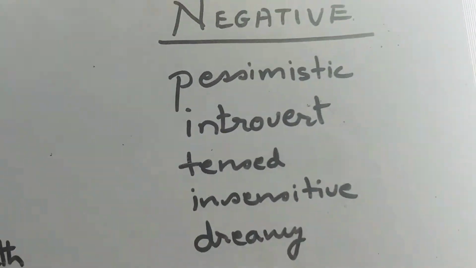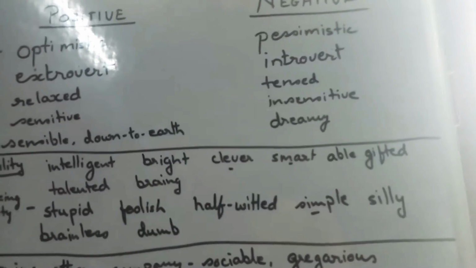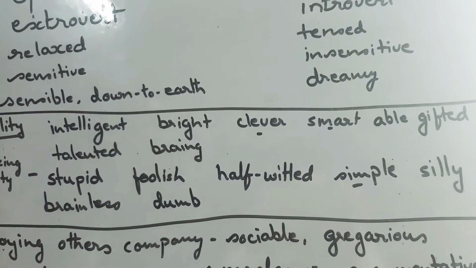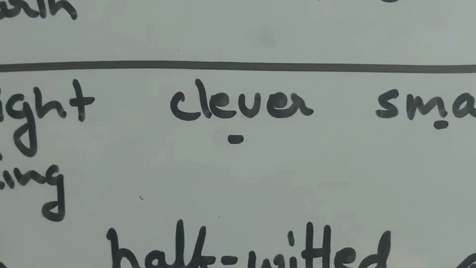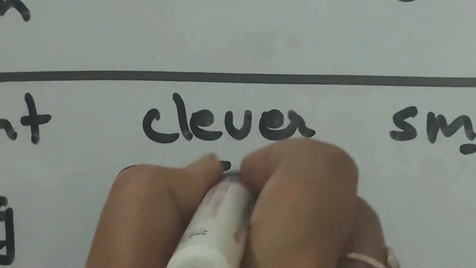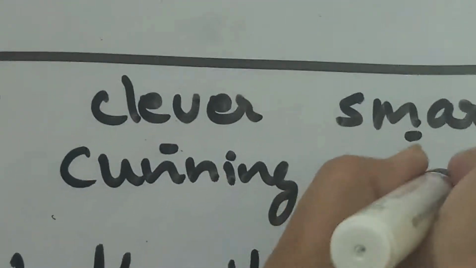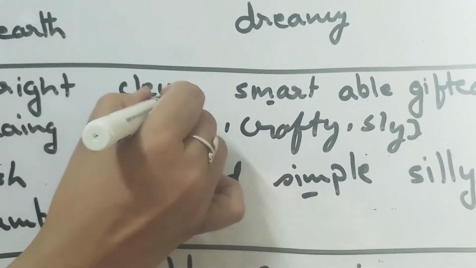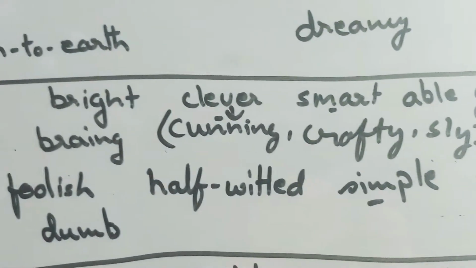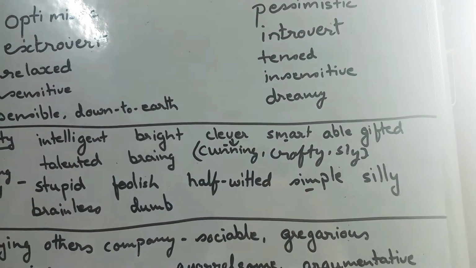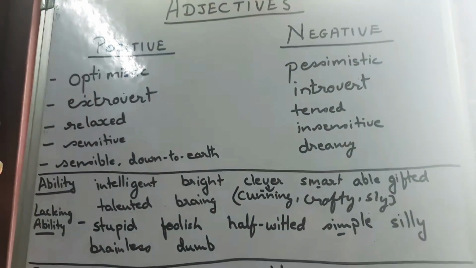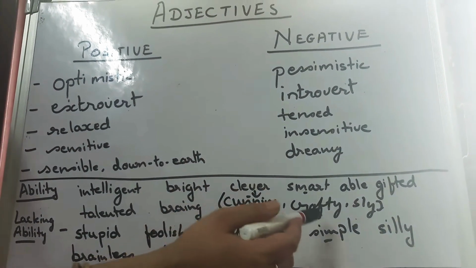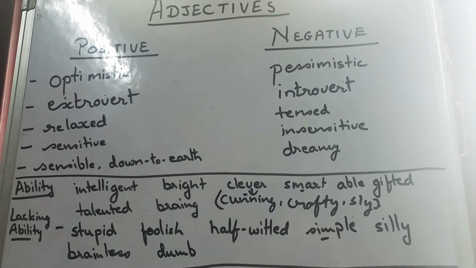For example, if we take clever, clever is the ability of being intelligent, but when we use this word clever as the word cunning, crafty, or sly, this means it comes into negative. Now that means this word clever, when we are using it, can be positive also, and it depends on the sentence. If we use it with the meaning of being cunning, crafty, or sly, then it is negative.